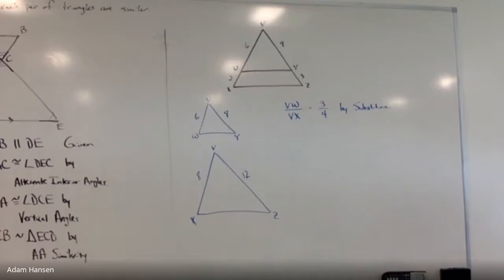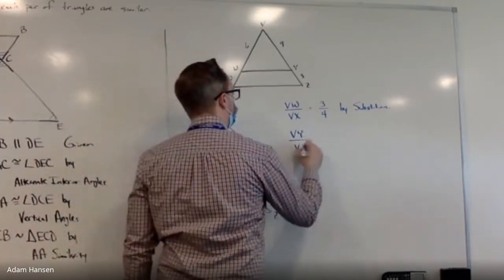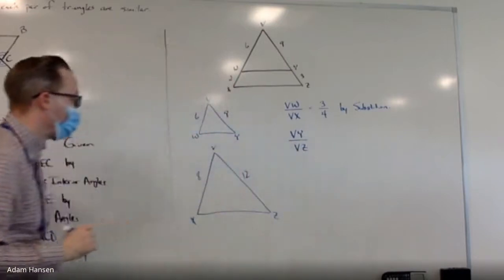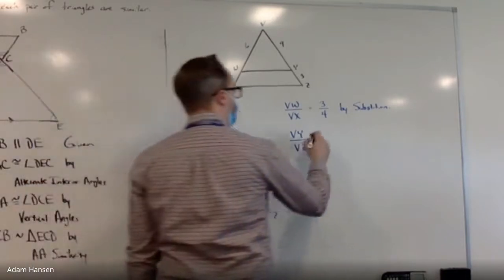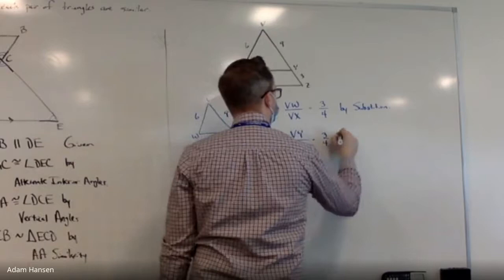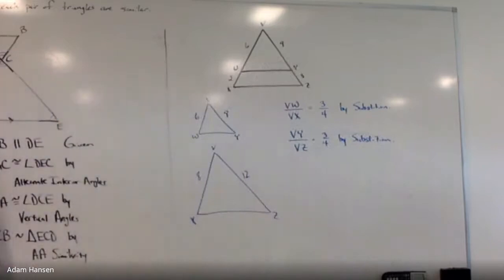We will get there in a second. I've got to look for another pair of corresponding sides, Tristan. What else could I do? What other pair of sides could I use as a ratio? How about VY and VZ? What ratio is that, Dan? Which is then what? Reduced down. She just replaced those side lengths, VY and VZ, with 9 to 12, which is the same ratio as 3 to 4. What do you notice about those two ratios?